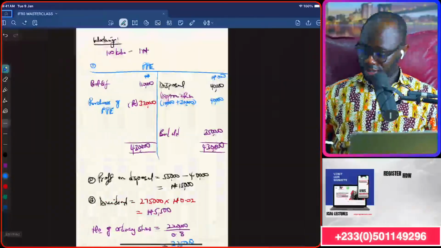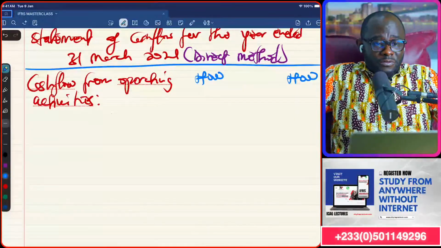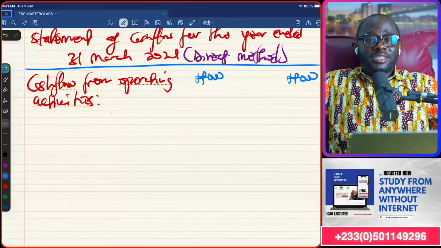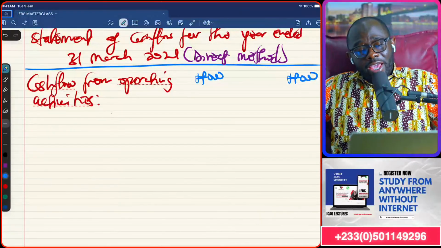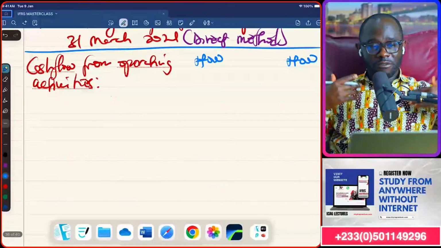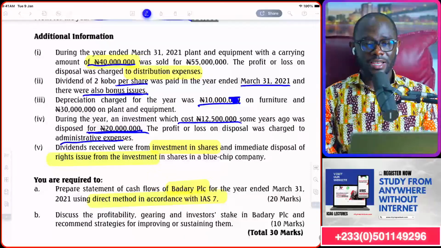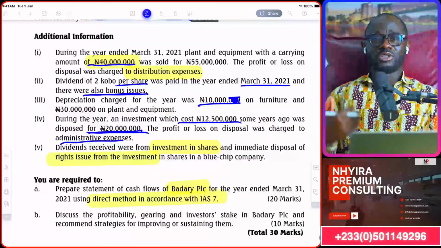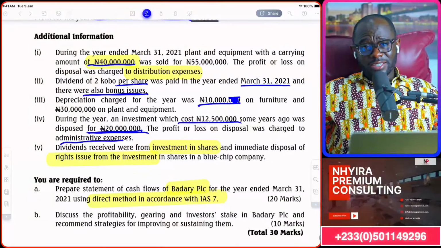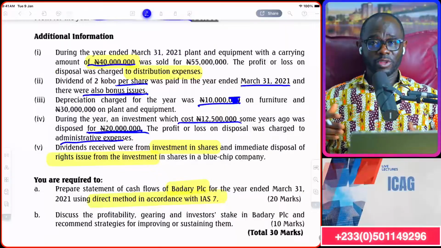Okay. But you see, in the operating activity, we finished reading the notes, but nothing has come under operating activities. Why? Because we have to work out everything ourselves. We have not been told how much we paid our suppliers. We've not been told how much money was received from our customers. So we got to figure it out ourselves. So this is where we are on our own, so we fish it out ourselves.